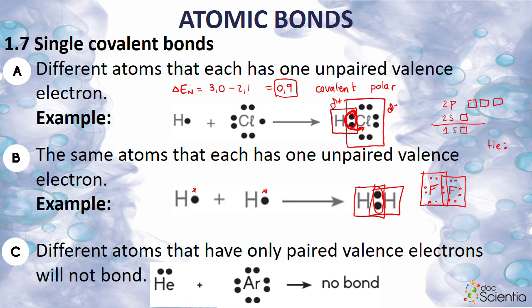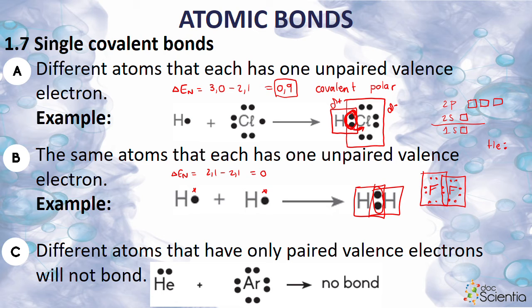Okay, if we look at that second one, do you guys agree that both of them has an electronegativity of 2,1? So wat se tipe binding is dit? Hy's covalent. It's definitely covalent. Is it polar or non-polar? Non-polar, because both of them has exactly the same electronegativity.